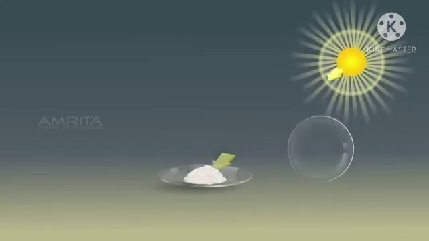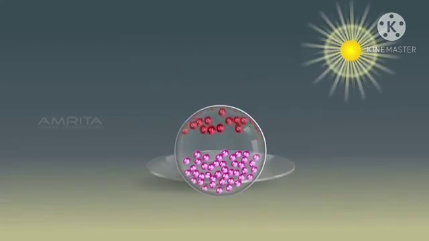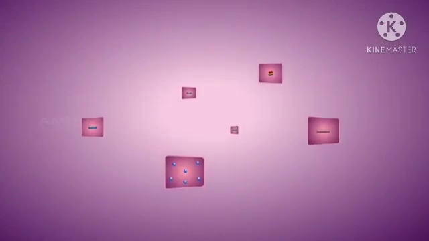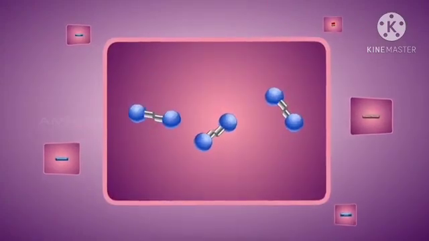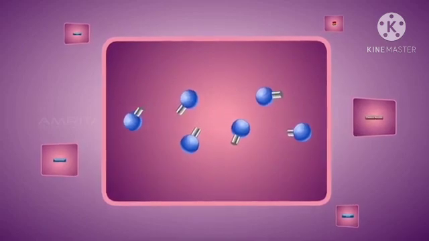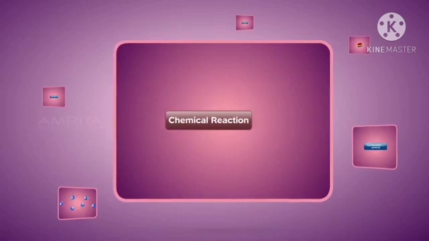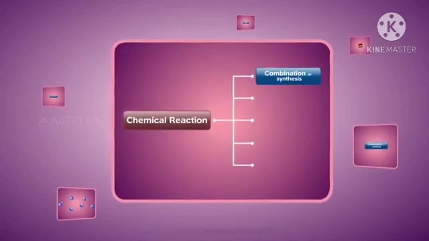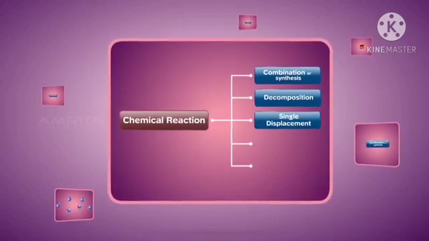Photodecomposition. A decomposition reaction carried out in the presence of sunlight is called a photodecomposition reaction. In the presence of sunlight, silver chloride decomposes to form silver and chlorine gas. Chemical reactions involve the motion of electrons, leading to the formation or breaking of chemical bonds.